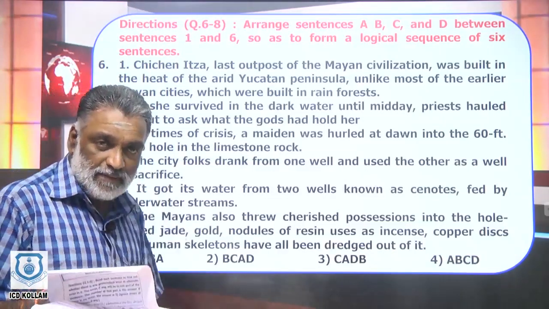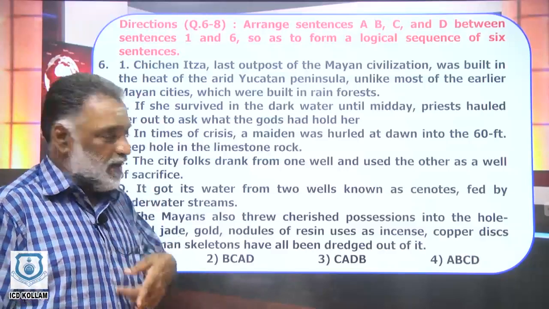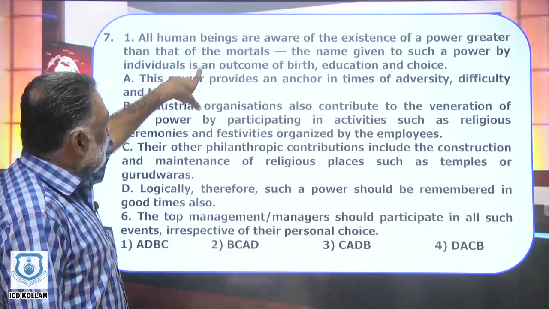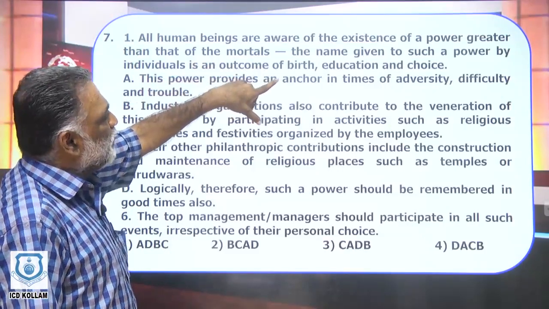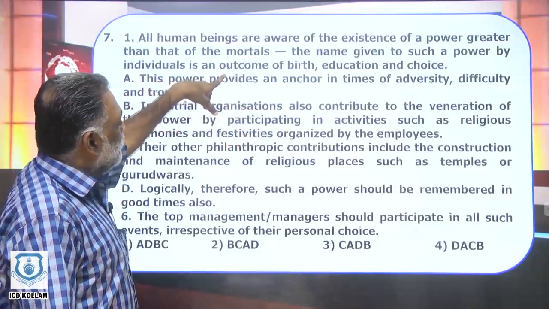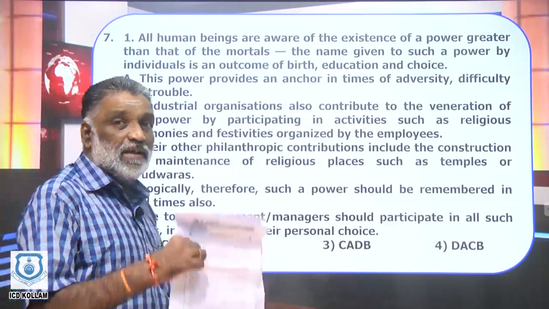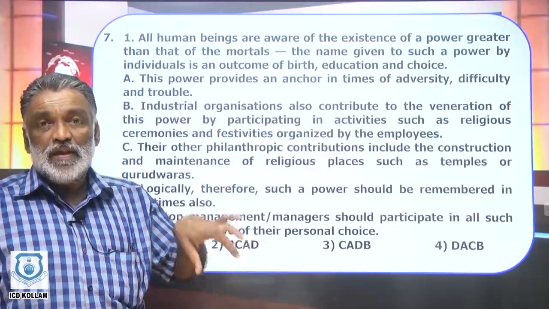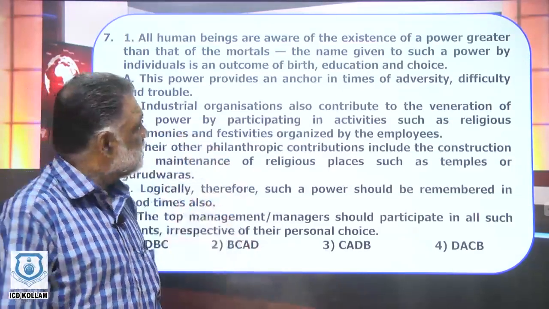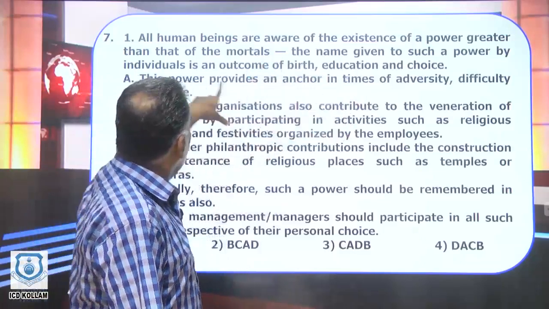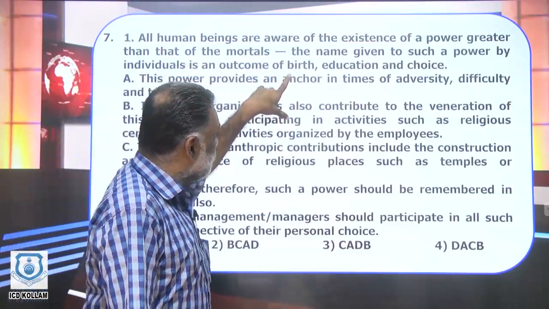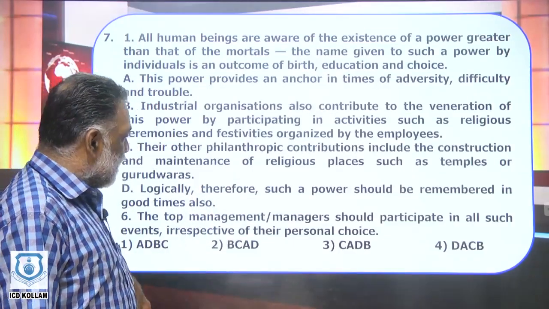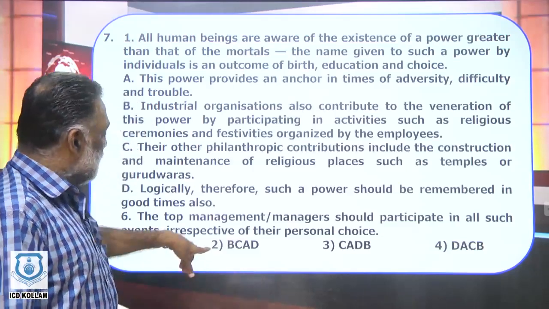With a little bit of practice, you can do this very easily. Now the next one. Look at the first sentence. All human beings are aware of the existence of a power greater than that of the mortals. Mortals means human beings like us. All people are aware that a higher power exists. The name given to such a power by individuals is an outcome of birth, education, and choice. The name varies. Now, for the sake of easiness, let us check B.